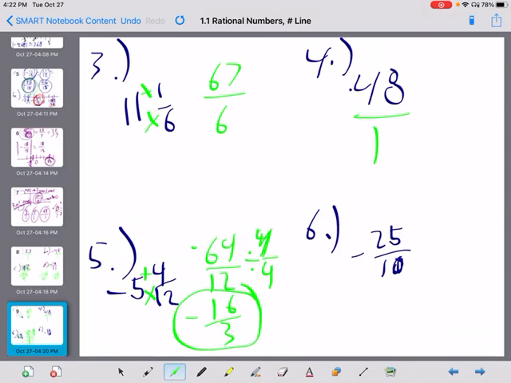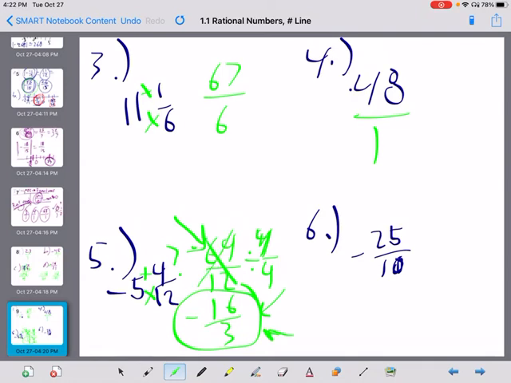Hey, Mr. Burnell, can we leave it as 64 over 12? Is that good? What do you guys think? Do I want things reduced, simplified, or not? Yes, I want them simplified. Sometimes the back of your book will have answers that are like this. That's trash. Don't listen to that. I don't want that. Reduce your answers. I want this one, not this one.